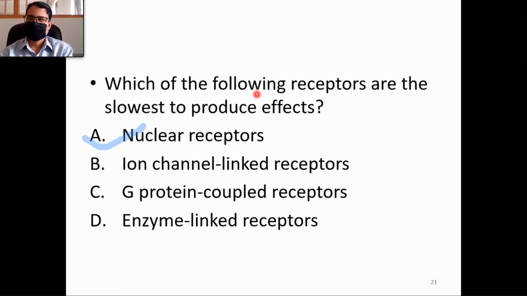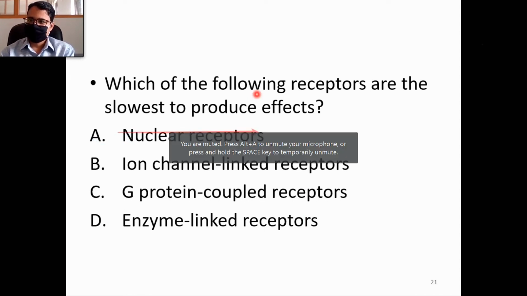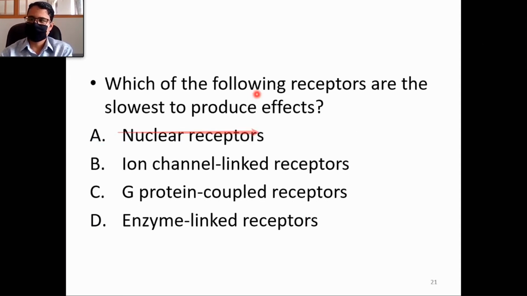Okay, good. How do you defend your answer? In cases other than intracellular receptors or nuclear receptors, the mechanism is either opening or closing of ion channels or activation of enzymes. And this process is not time-taking, but the events through nuclear receptors or cytoplasmic receptors need to form new proteins. Therefore, it takes time.